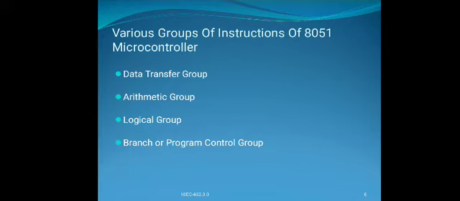Total 111 instructions, 49 single byte, 45 2 byte and 17 are 3 byte.